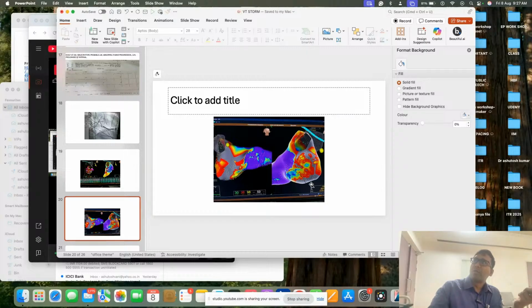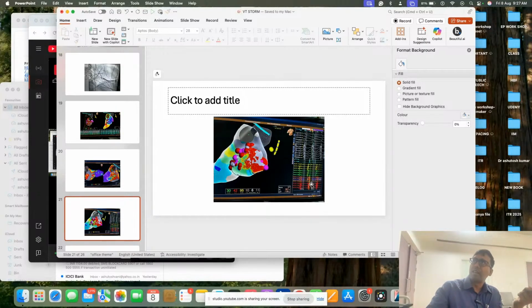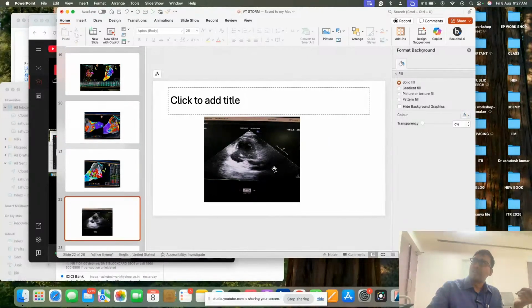So this is called voltage mapping of the heart, and later on, the area from where the VT was originating, there we have given the ablation, and after that VT was terminated. And this is the aneurysm from where the VT is coming. There is a small out-pouch on the septal basal part from where the VT was coming, and this was identified, and after that there was no VT because we identified somewhere in this channel. This is called aneurysm.